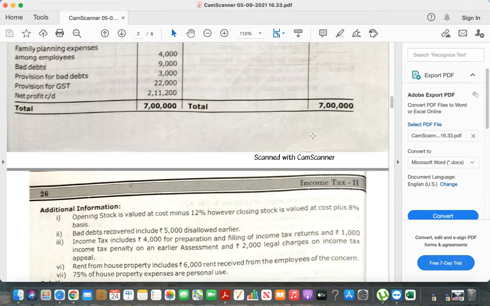And the last one: 75% of house property expenses are for personal use.